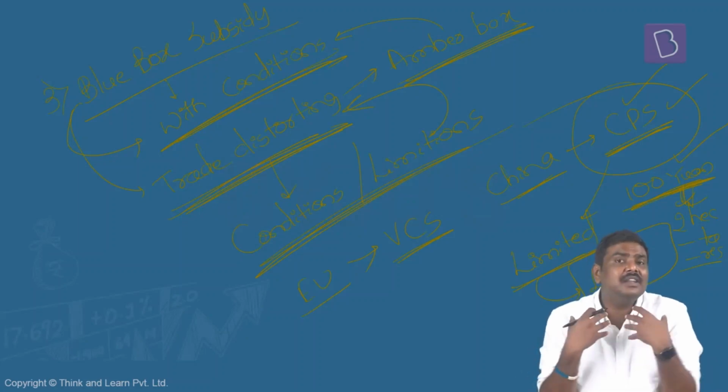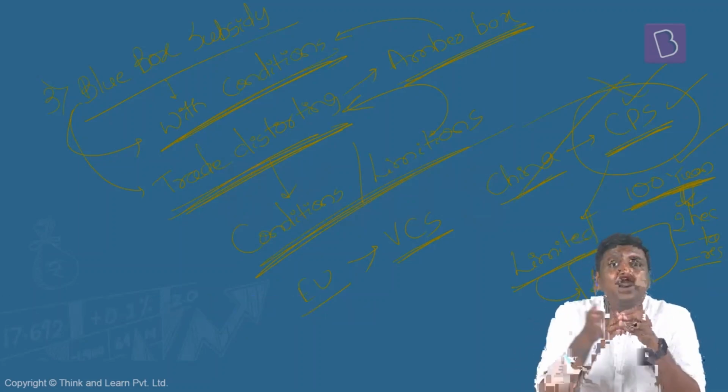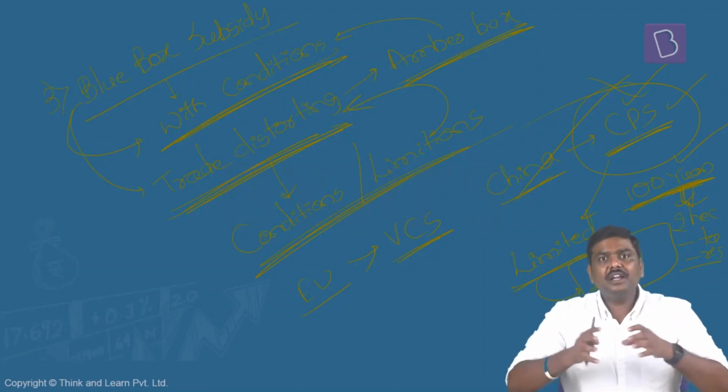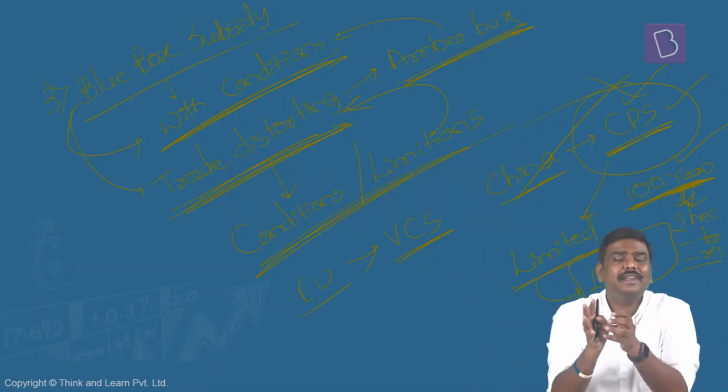If I'm going to use only up to 2 hectares, I will receive the subsidy. If I'm going to use more than 2 hectares, no subsidy will be provided by the Chinese government. So is it trade distorting? Yes. But the government is trying to reduce the production of corn by doing this. Because if I'm going to cultivate corn on more than 2 hectares, I will not get the subsidy. So to get the subsidy of 100 yuan, what will I do? I will cultivate only on a land of 2 hectares. So corn production will come down.